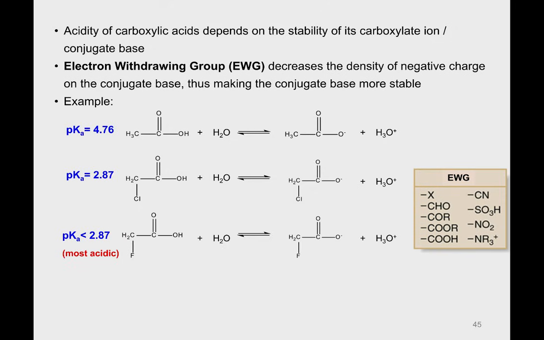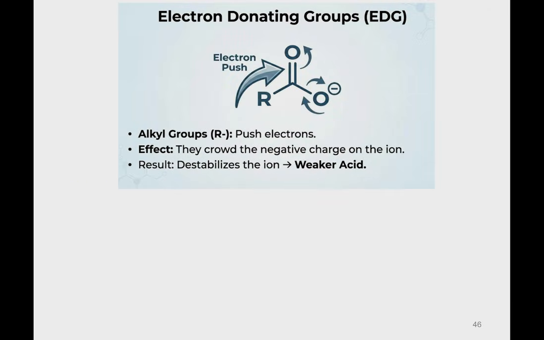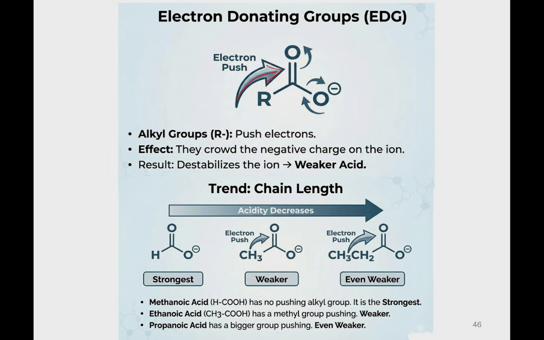So this is the electron withdrawing group. This is actually the same as what we discussed just now. If we have an electron donating group, just the R group itself, R is pushing in this direction. The effect is that they crowd the negative charge on the ion, and then destabilize the ion, giving a weaker acid.